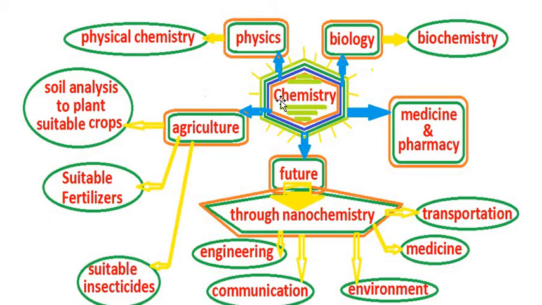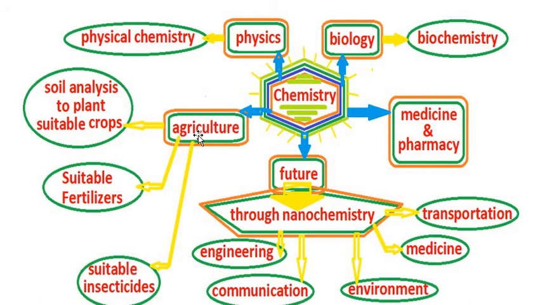How is chemistry related to agriculture? If you want to grow a new plant in the soil, you must make an analysis of the soil. The analysis of the soil may tell you if the soil is suitable for a plant or not. This information is very important.